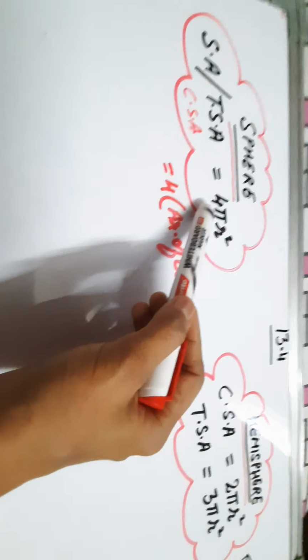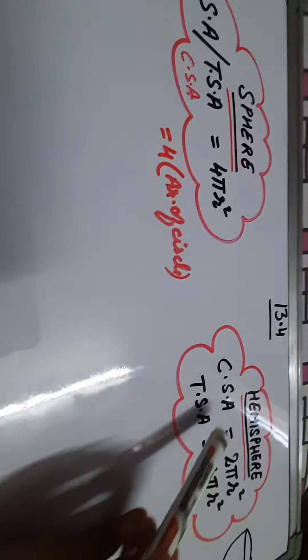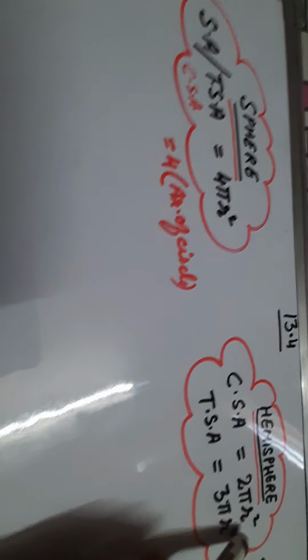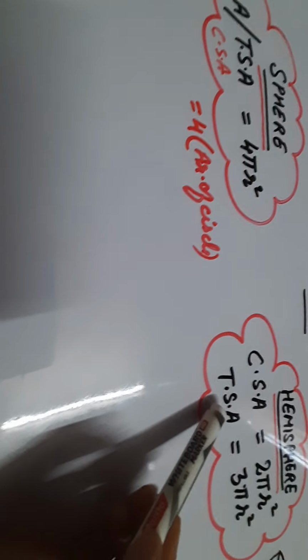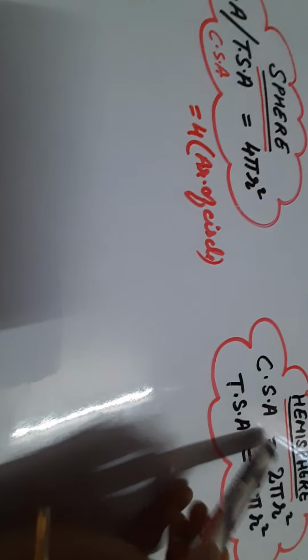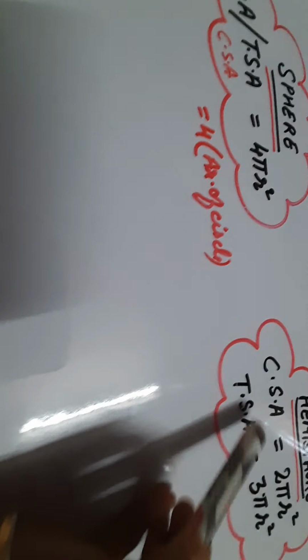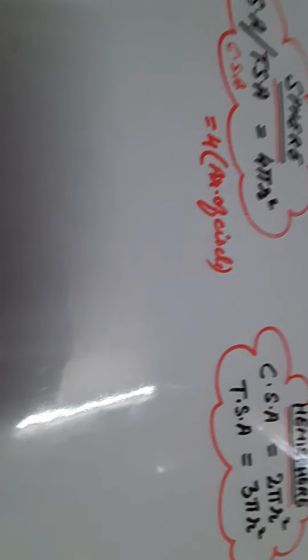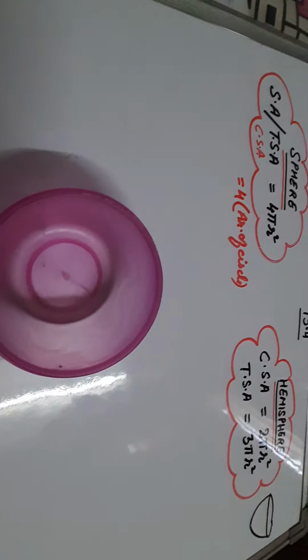4 का half करेंगे तो क्या मिलेगा हमें? 2. So that means curved surface area of hemisphere is 2 pi r square, and its total surface area is 3 pi r square. So how do we get this area 3 pi? ये तो समझ में आता है कि 4 का half 2 हो गया. But how do we get total surface area of hemisphere? What does it mean? So let me explain you by using a box.